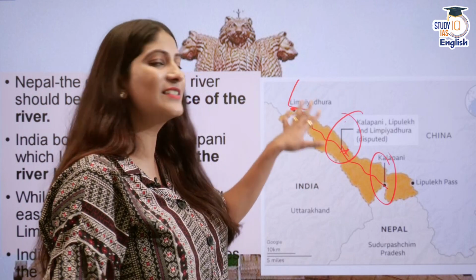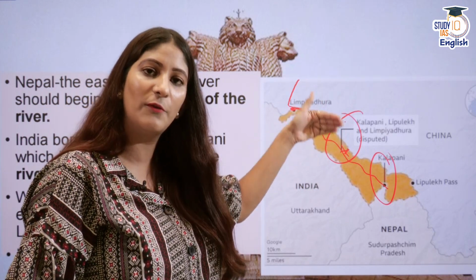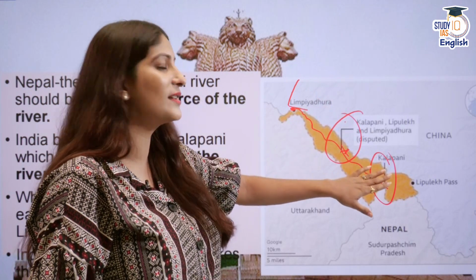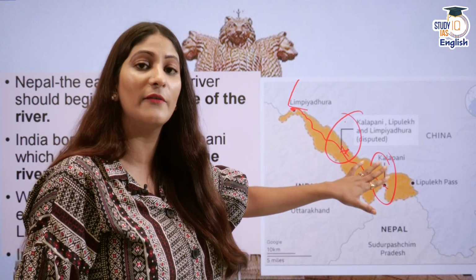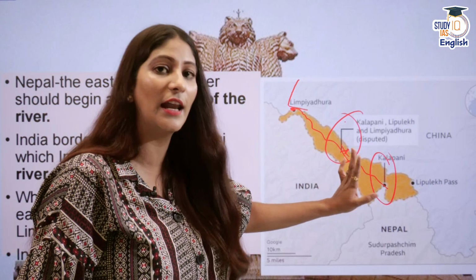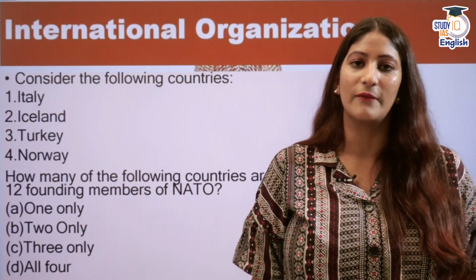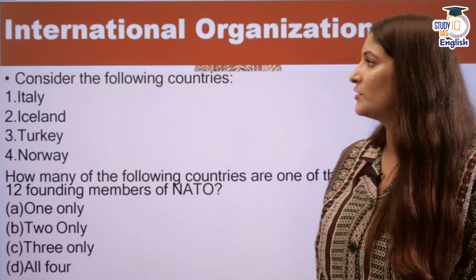There are many different streams of rivers flowing here. We are not going to consider them the Kali river. We are going to consider the Kali river where it comes into Kalapani. So this is the perception that both these countries have. This could be resolved through bilateral talks.